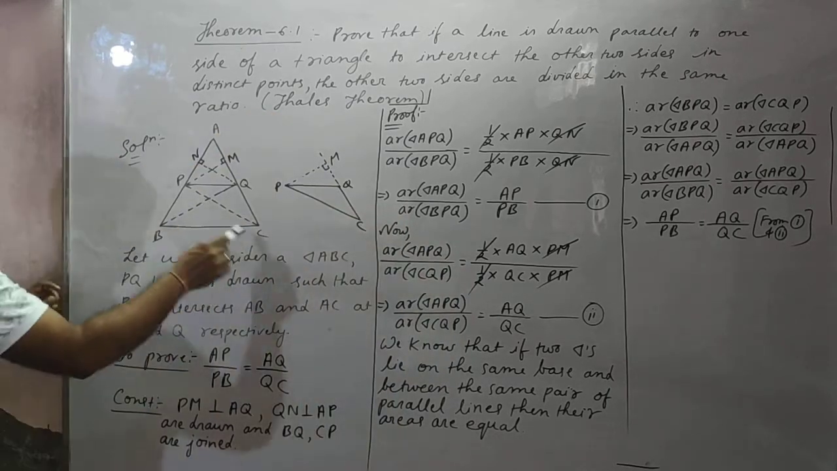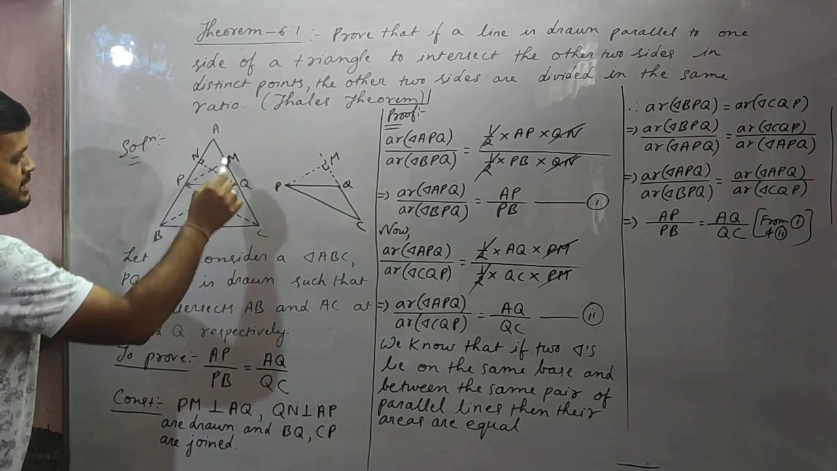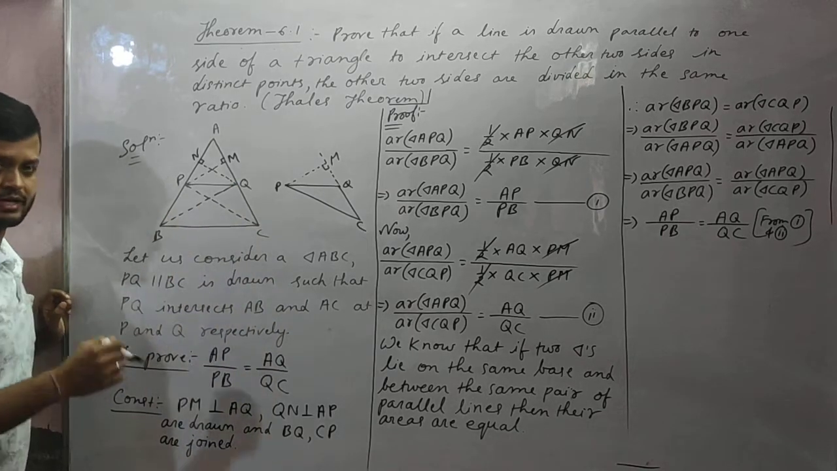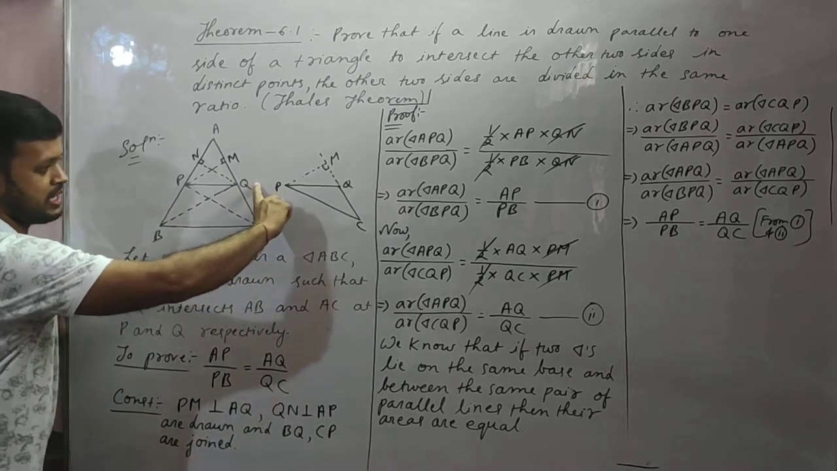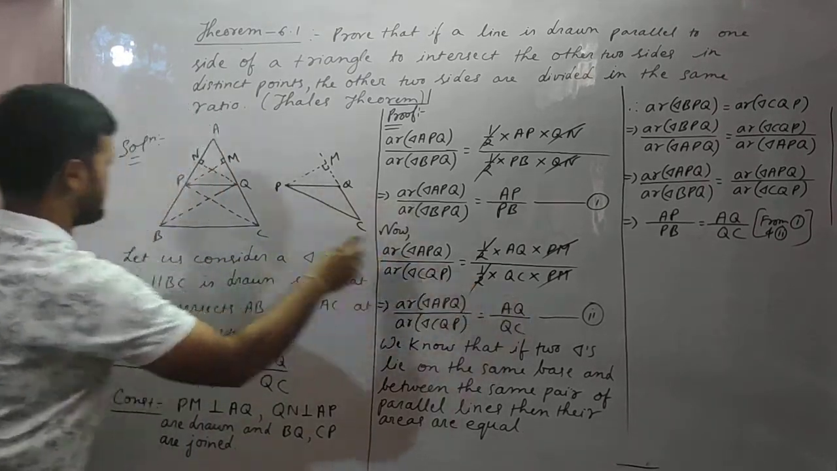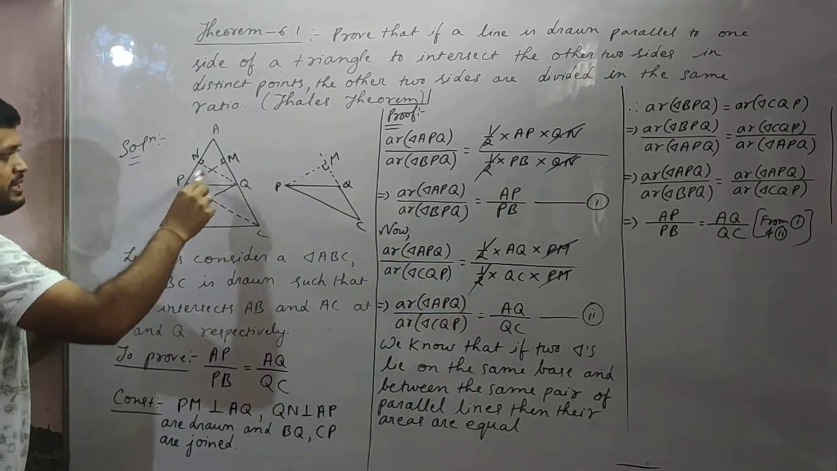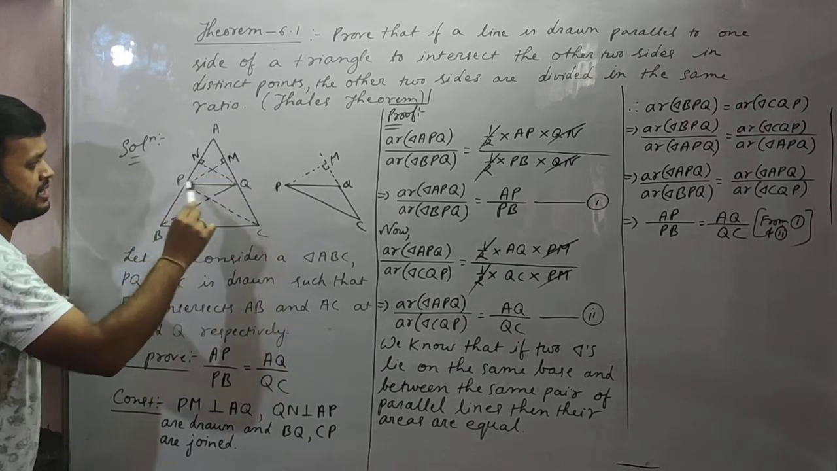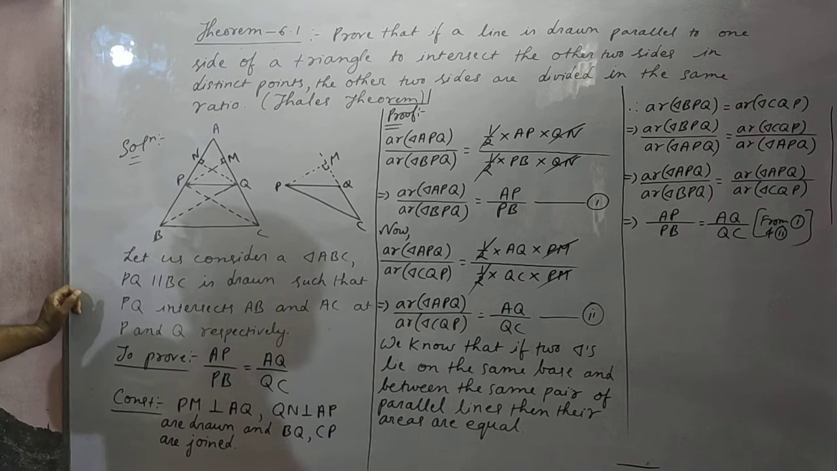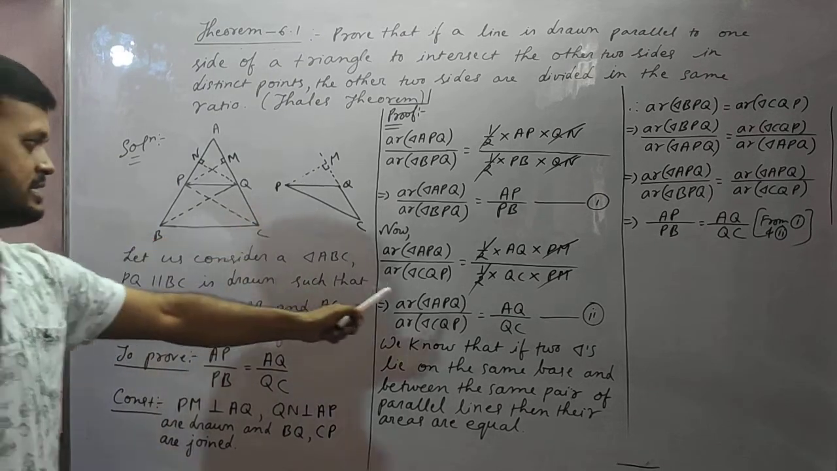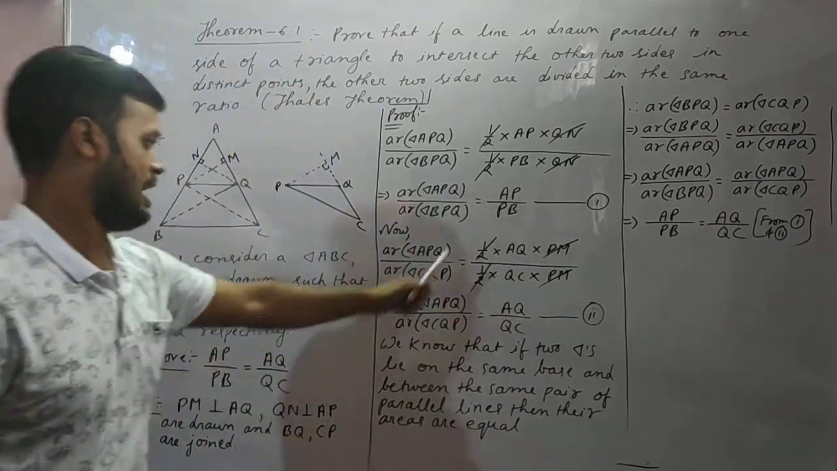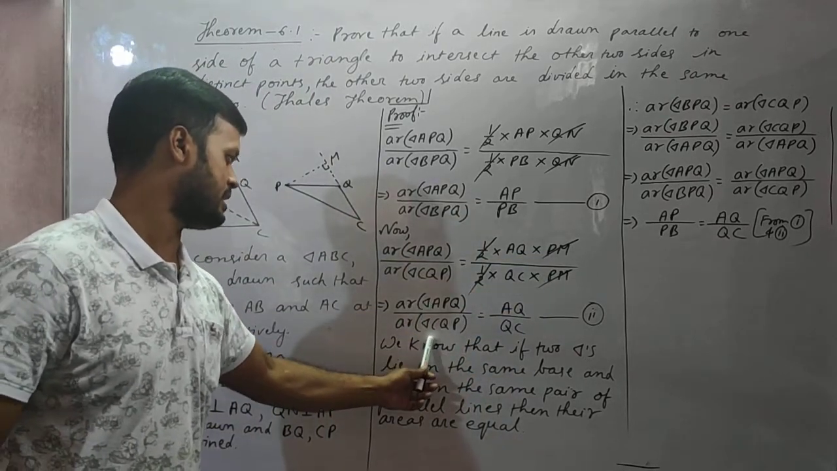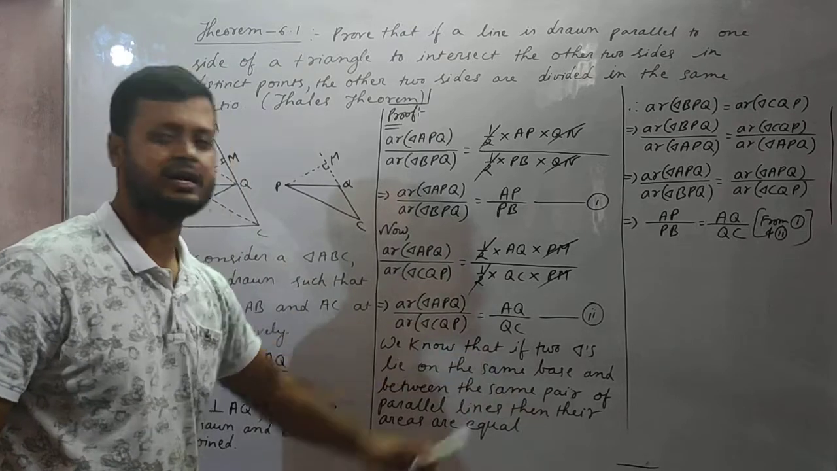Here you see, from this point, if you draw one perpendicular for this triangle, I am considering CQP. If you want to find out the area of CQP, then the base will be QC, half into QC. But the height will be the perpendicular distance, isn't it? From the point P, the perpendicular goes outside the triangle like this, therefore I wrote PM. So half cancels, PM cancels. So area of triangle APQ by area of triangle CQP is equal to AQ by QC.